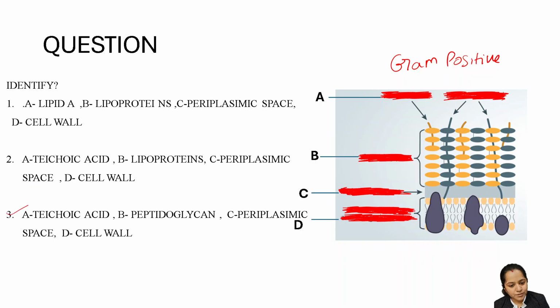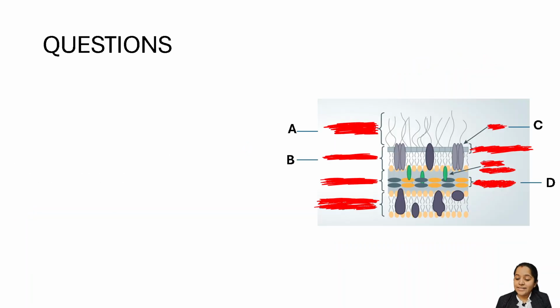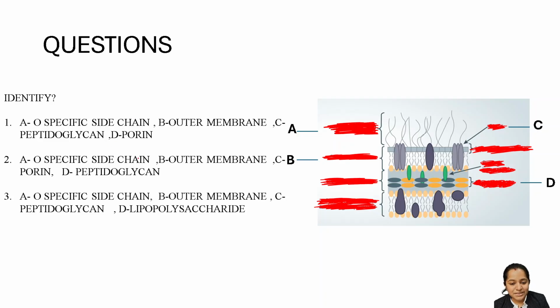Clear? I hope it's clear to all of you. Next, move to the last question. Whose is this? This is a gram negative cell wall. See the thin peptidoglycan and this wavy O specific side chain. So your A is the O specific side chain, B is the outer membrane. What is C? C is the porin, the outer membrane protein, and your D is the peptidoglycan. Okay, so O specific side chain, outer membrane, porin, and peptidoglycan. This will be the second answer. Clear? I hope it was clear to all of you.